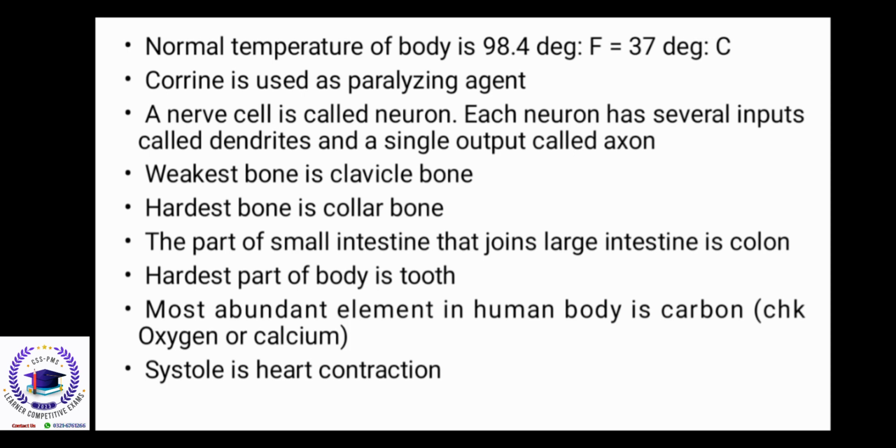Weakest bone is the clavicle bone. Hardest bone is the collarbone. The part of the small intestine that joins the large intestine is the colon. Hardest part of the body is the tooth. Most abundant element in the human body is carbon. Sometimes oxygen or calcium, but these come second or third.